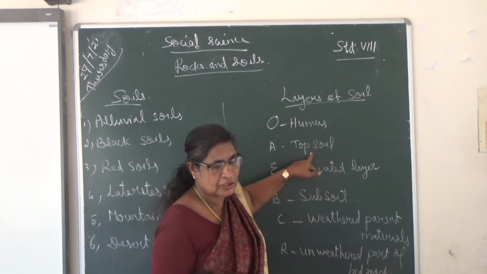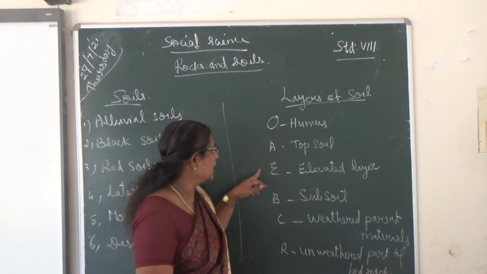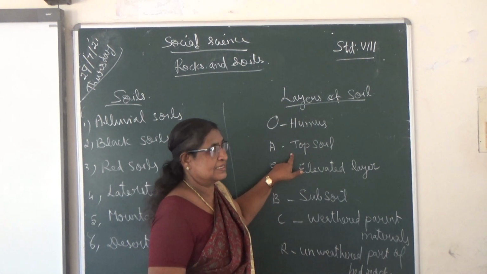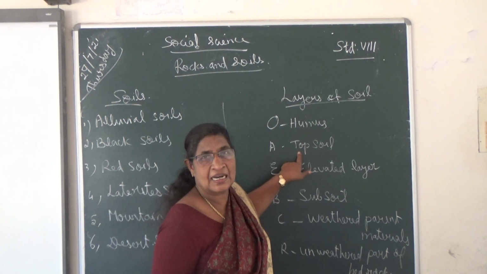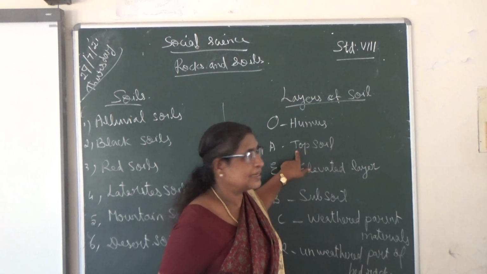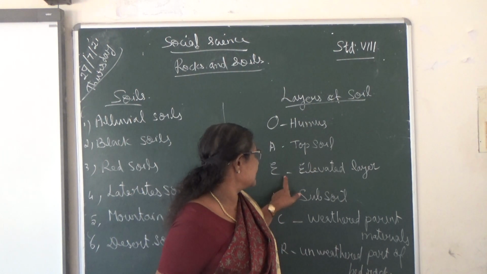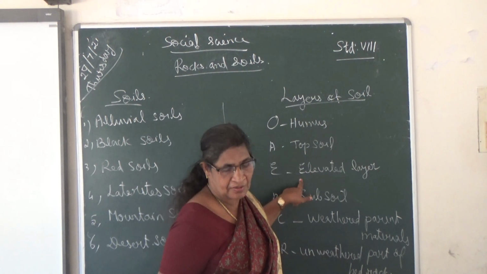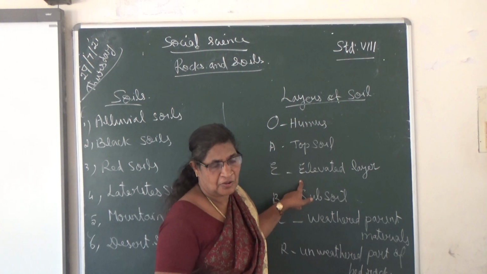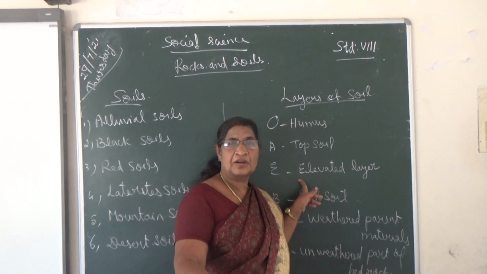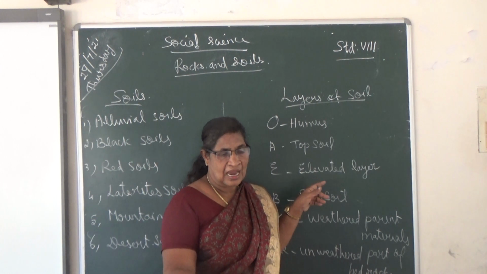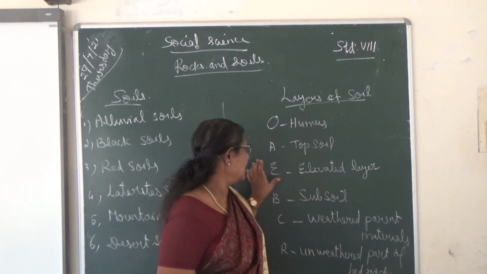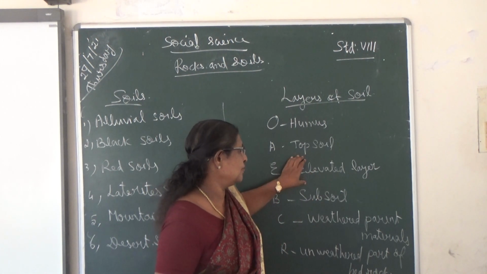It is composed of organic and mineral matter. Then E is the eluviated layer, where there is leaching of clay, iron and aluminum oxide.